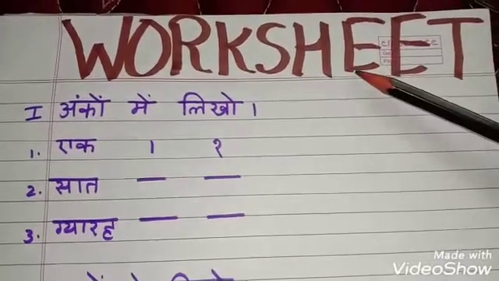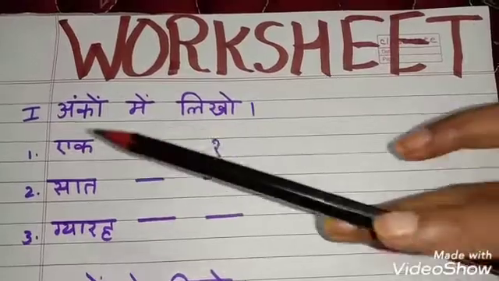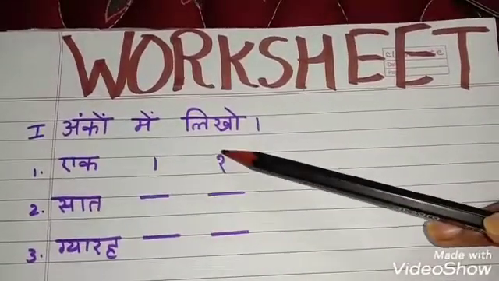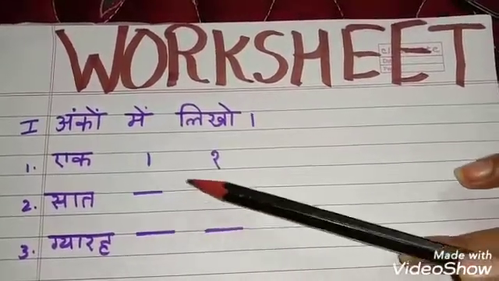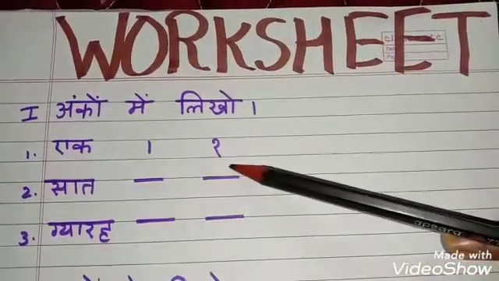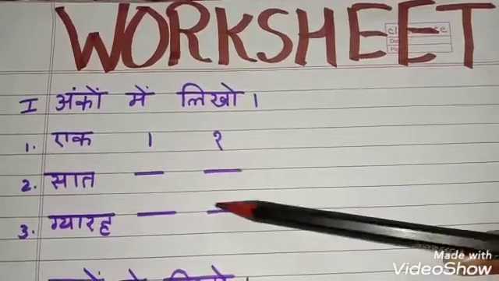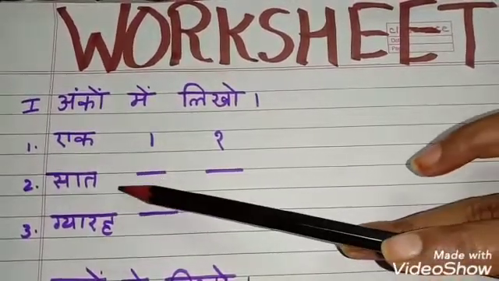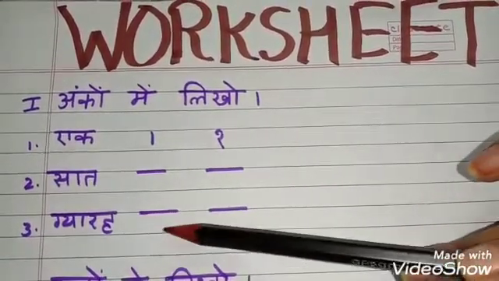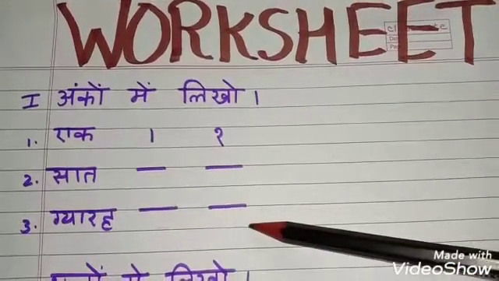Okay, here is the homework worksheet. First one: write in numerals. Writing in numerals means you have to write in numbers. 1, and this is 1. We have to write like this in Hindi. Like this you have to write the remaining: 2, that is 7 and 11. You have to write in English also and in Hindi also.